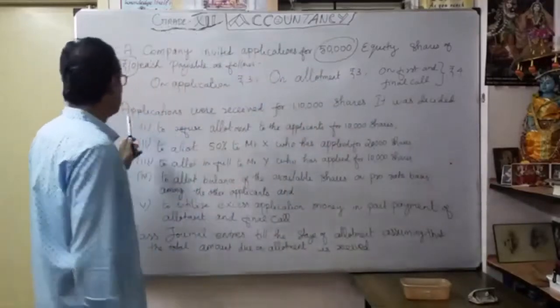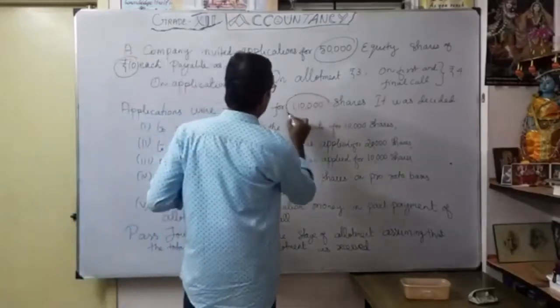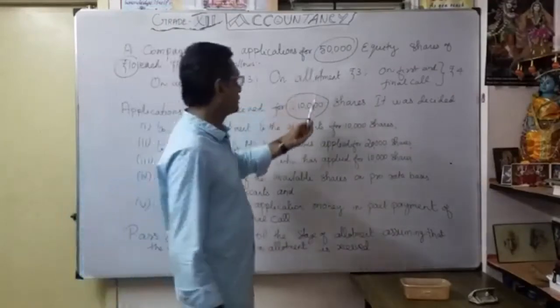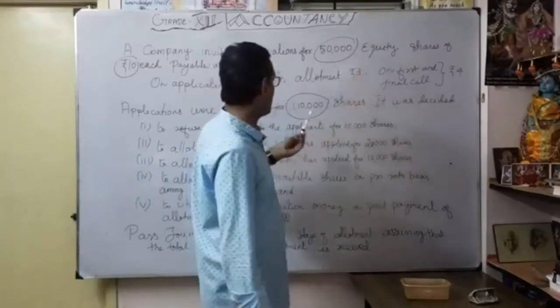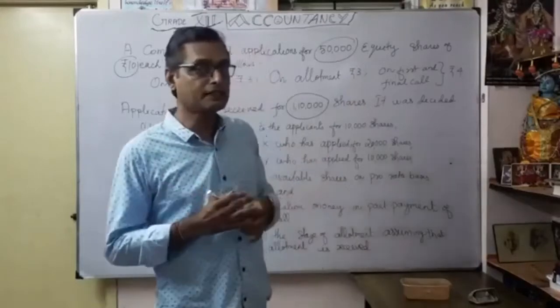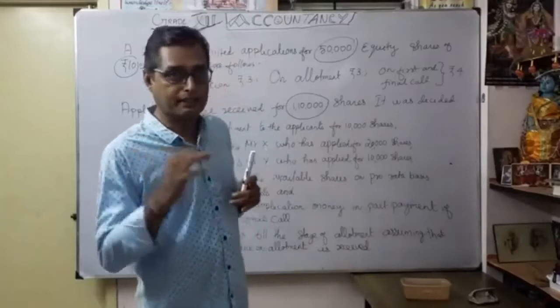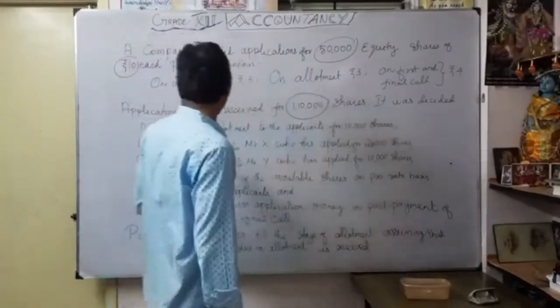Then applications are received for 1,10,000 shares. So how much excess? More than 60,000 shares. Only 50,000 equity shares were issued, but 1,10,000 shares were applied for. Now, how are we going to classify category-wise? So there are more than 60,000 excess shares, and it was decided as follows.